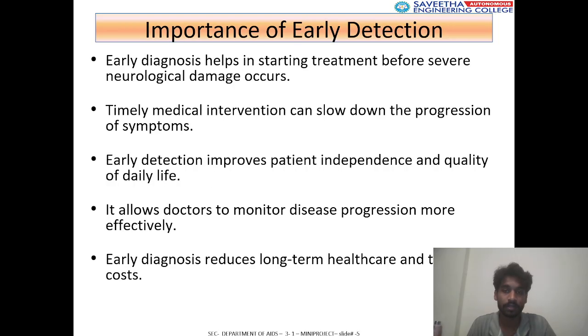So, the importance of early detection. Early diagnosis helps in starting treatment before severe neurological damage occurs. Timely medical intervention can slow down the progression of symptoms. Early detection improves patient independence and quality of daily life. It allows doctors to monitor disease progression more effectively. Early diagnosis also reduces long-term healthcare and treatment costs.